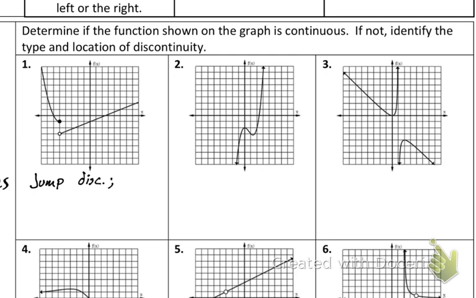I don't want you to give me this point. That's wrong. It's just the x value. So when I ask for where is it, you're going to go, well, that's where x equals 1, 2, 3, 4, 5, negative 5. So it happens where x equals negative 5. The reason we have to give an x value is when it's an infinite one, there's definitely no place to put a point. So we always just use the x values.